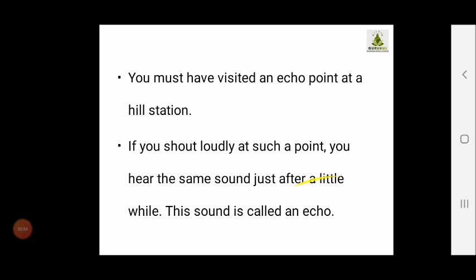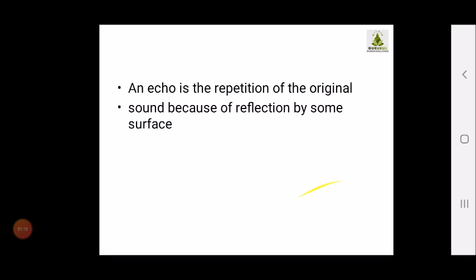Now we are going to study how an echo is formed. You might have visited an echo point in a hill station. What happens if you shout loudly at such a point? You hear the same sound just after a little while, and that sound is called an echo. So how is an echo formed? What is an echo? That we are going to study now.